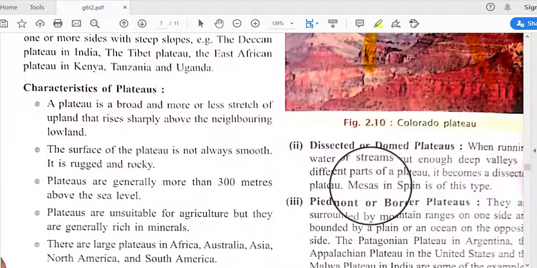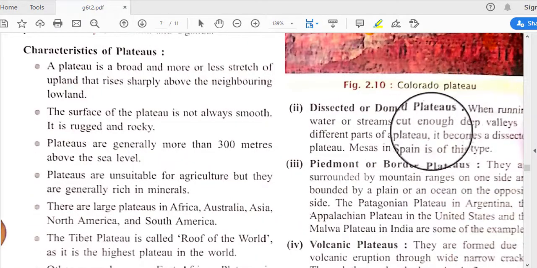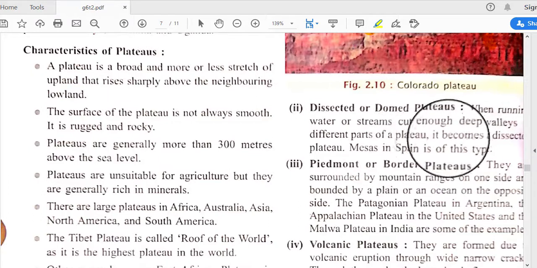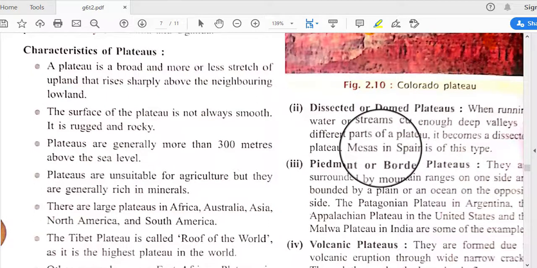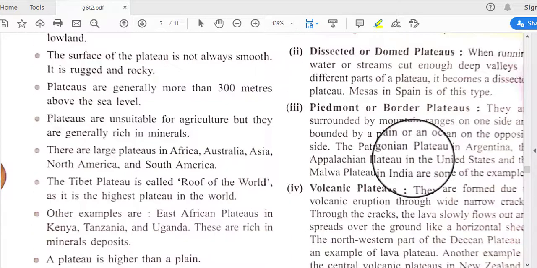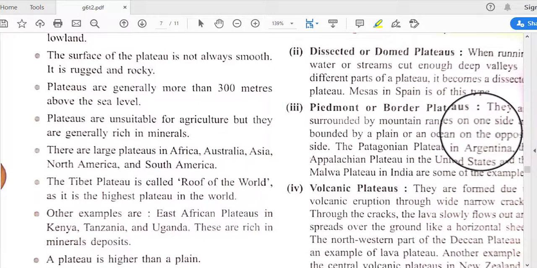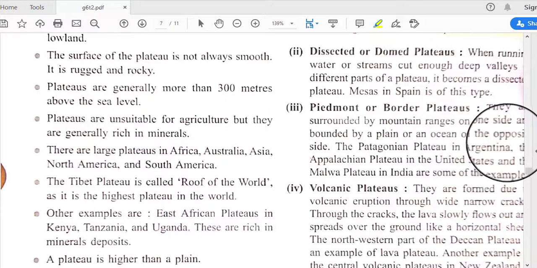Next is the dissected or dome plateau. When running water or streams cut deep valleys in different parts of a plateau, it becomes a dissected plateau. The mesas in Spain are of this type. And Piedmont or border plateaus are surrounded by mountain ranges on one side and bounded by a plain or an ocean on the opposite side.